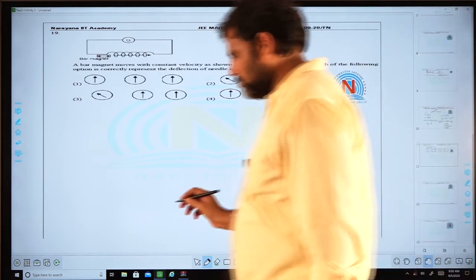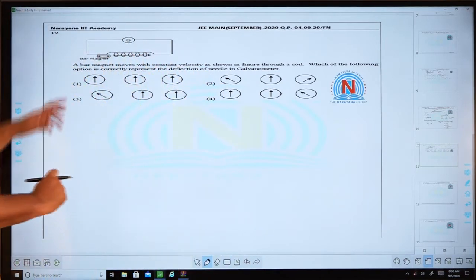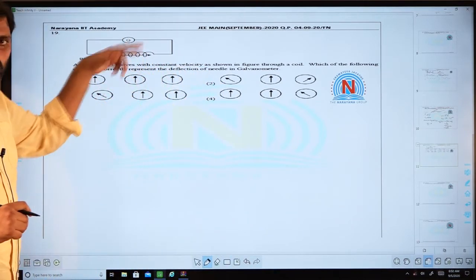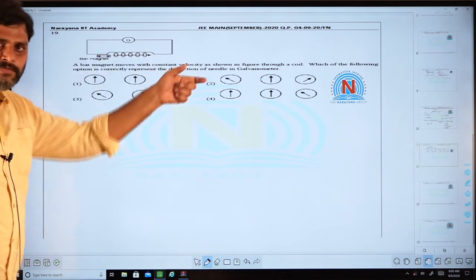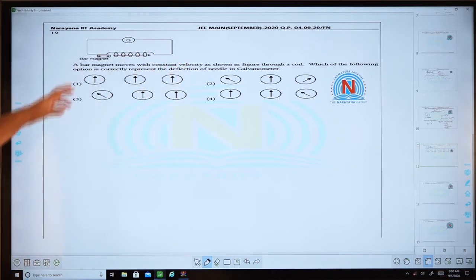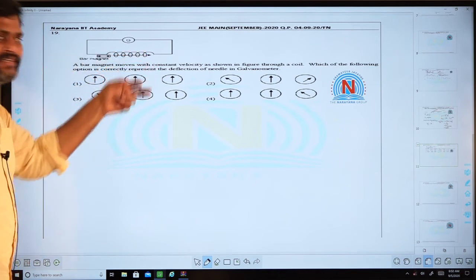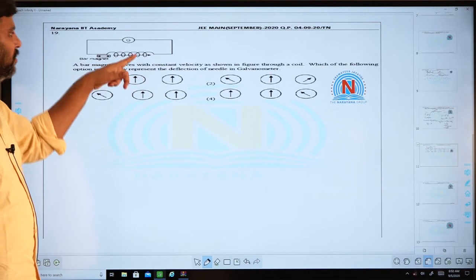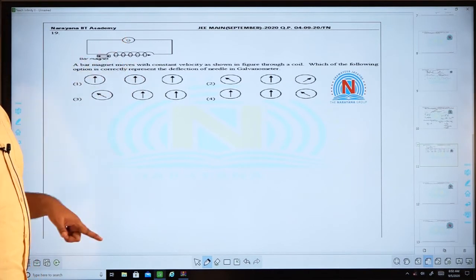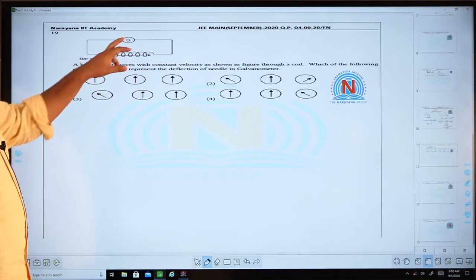Coming to this question, no calculation is required. See, you have a coil through which some current is flowing and a bar magnet has been moved through this coil. So once the bar magnet enters, as the change in magnetic flux exists within this coil, you will find some current that passes through this circuit, right?